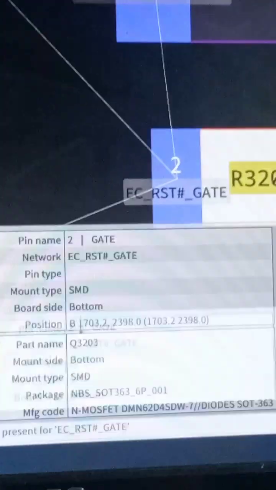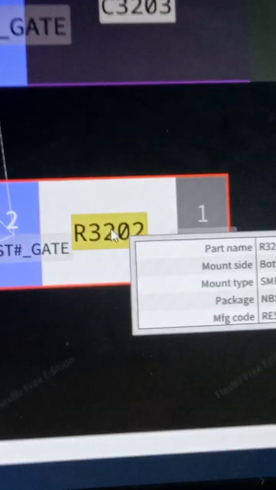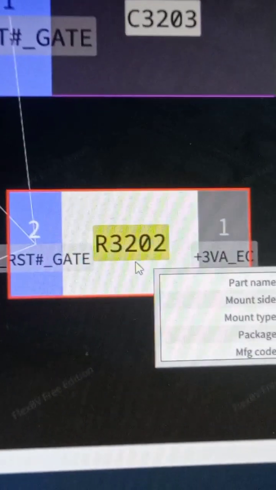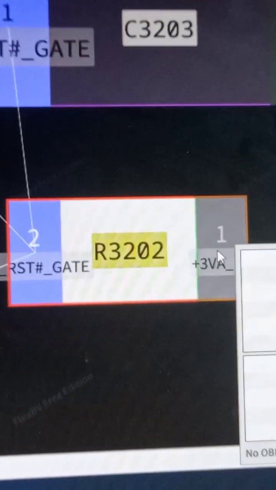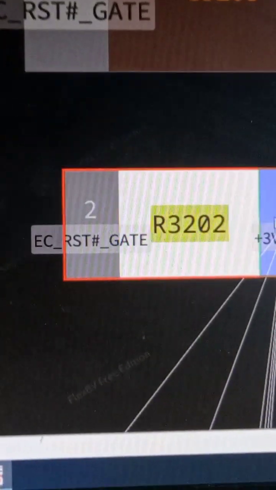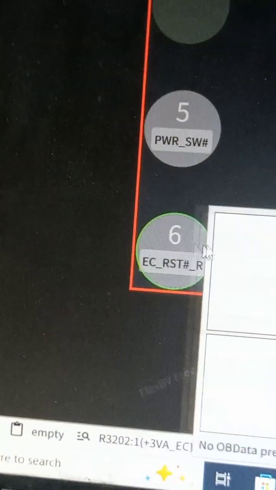So I am going to clean up the rust on the MOSFET, and also check the resistance of this resistor. It is supposed to be rated 1 mega ohm. I'm going to check the resistance and know the reason why it is not transferring this 3 volts always on this side to this other side in order to supply this MOSFET, because the MOSFET needs the gate voltage for it to output our EC reset signal.